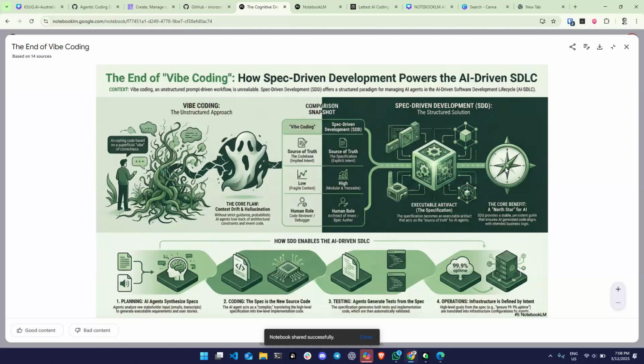But you can write the specifications, and these specifications become the real source code. When you define the intent of what you want and exactly how you want it, you can keep that as guardrails, or sometimes they call them steering files.